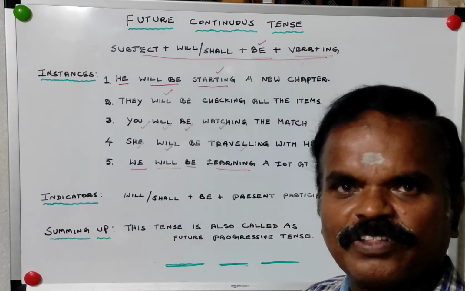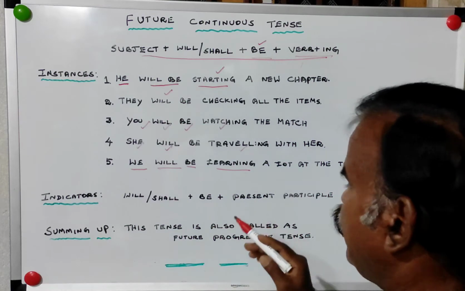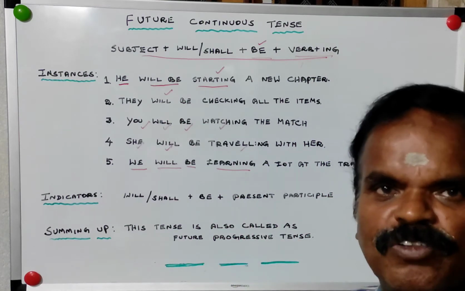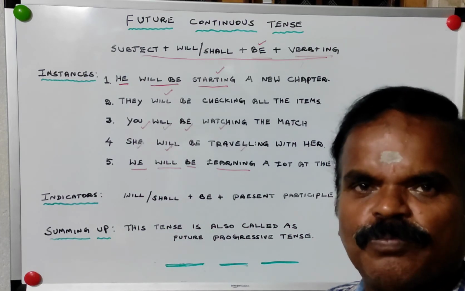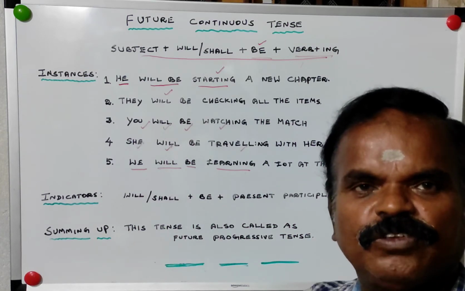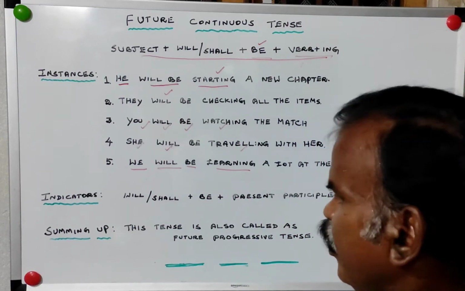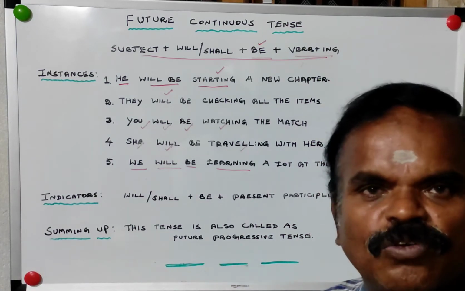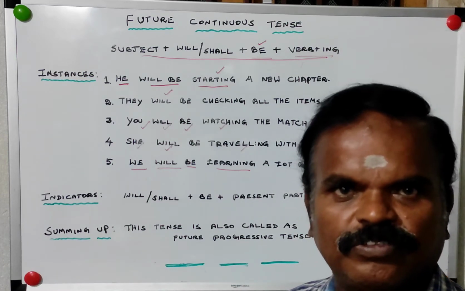Indicators. What are the indicators? Will or shall plus be plus present participle. These are the indicators of this tense. So I would like to sum up. This tense is used for future events which will happen for a long time. And this tense is also called future progressive tense.